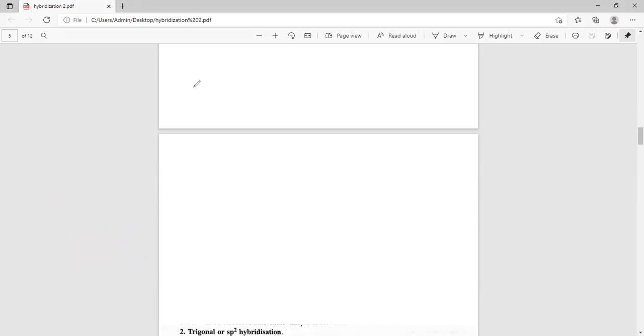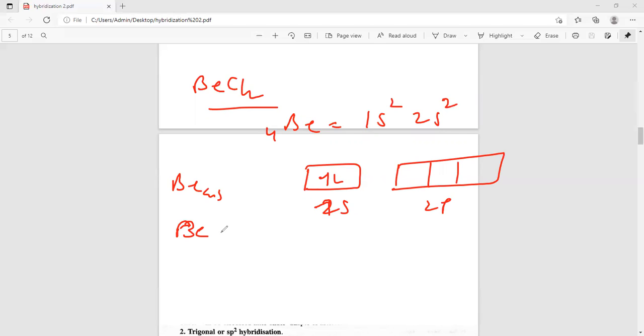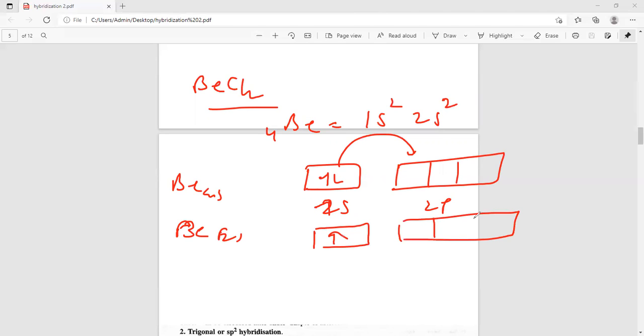Example of sp is BeCl2. Be is 1s2 and 2s2 because the atomic number of Be is 4. The 2s orbital is filled, and 2p is vacant in ground state. But in excited state, an electron moves from 2s to 2p. Then two unpaired electrons are there.